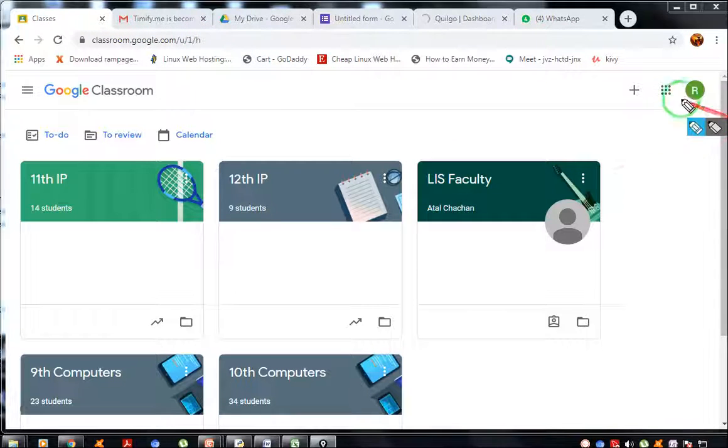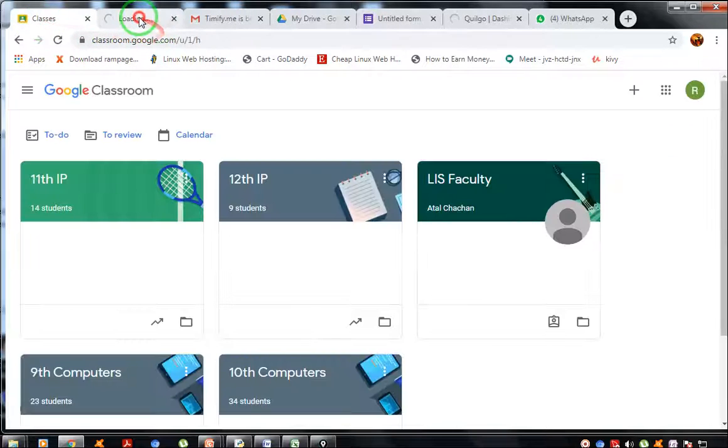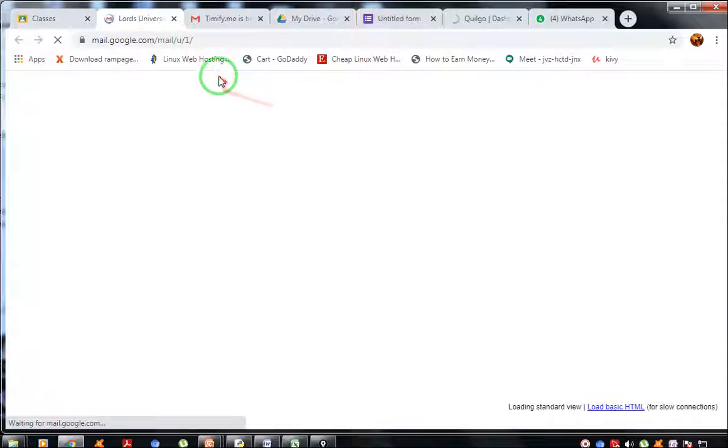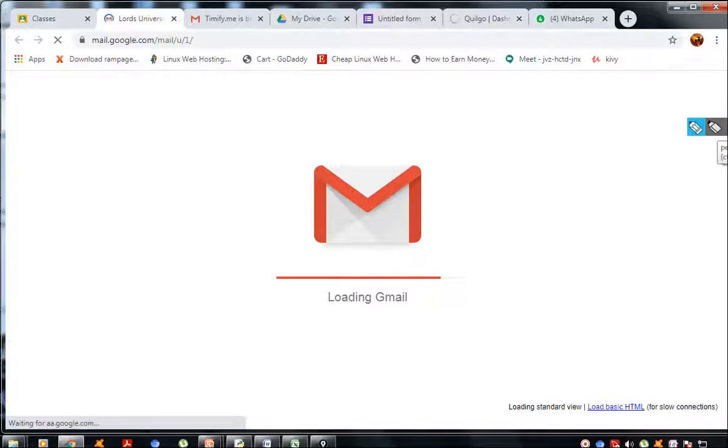To open your email, either you can click directly on this button over here, or click on Gmail directly. Just click over here, go to Gmail, and in Gmail you will find the link. Don't look for the link in your classroom. You have to open the Gmail account, and there you will find your link, and then you have to click on the link.